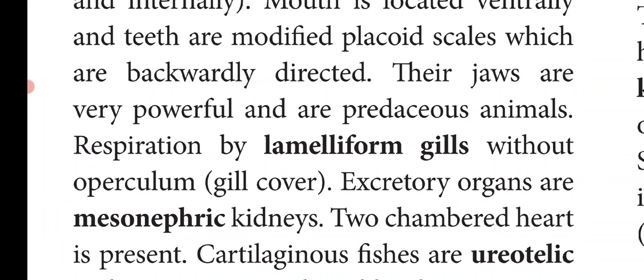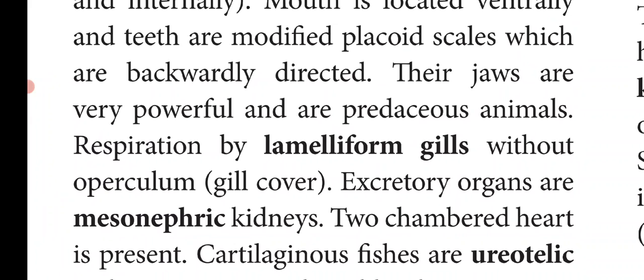And the excretory organs are mesonephric. What do you mean by mesonephric? It means it is made up of mesonephric tubules. The kidney is a very simple form found in lower animals. That is the mesonephric kidney, which is made up of mesonephric tubules. And the heart is two-chambered. The heart is divided into two chambers.